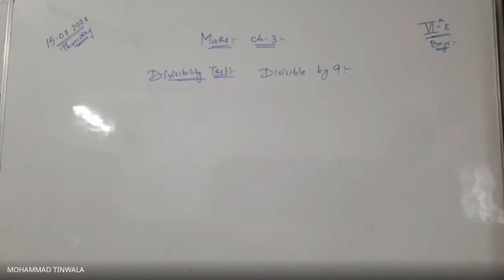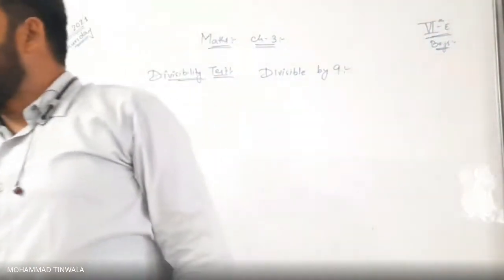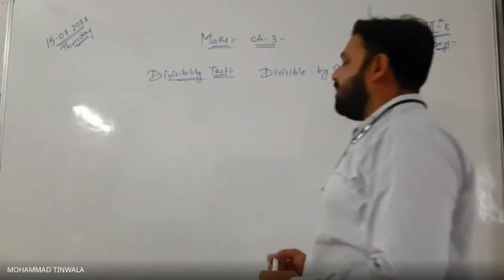Sir, if the number's last digit is even, then it is divisible by two. If the last digit is 0, 2, 4, 6, 8, then it is divisible by 2.